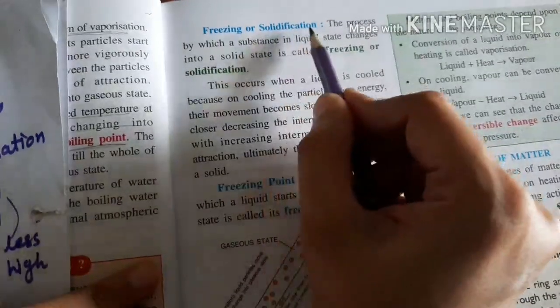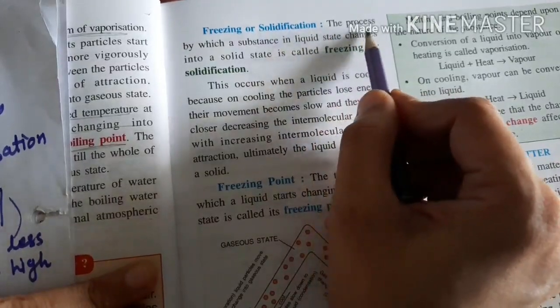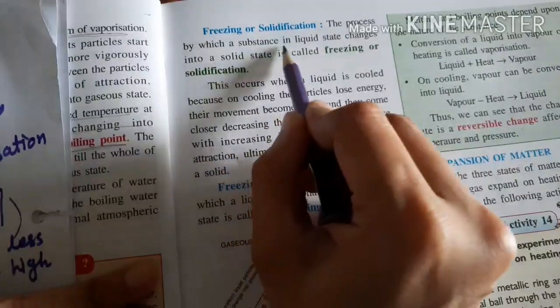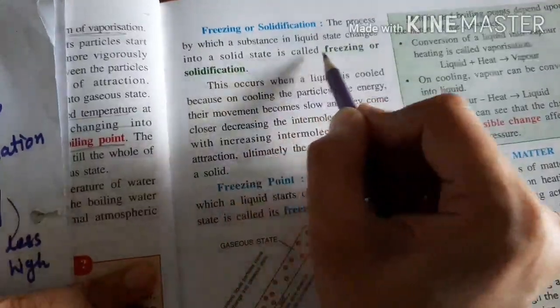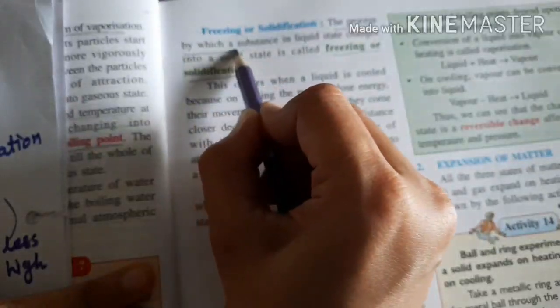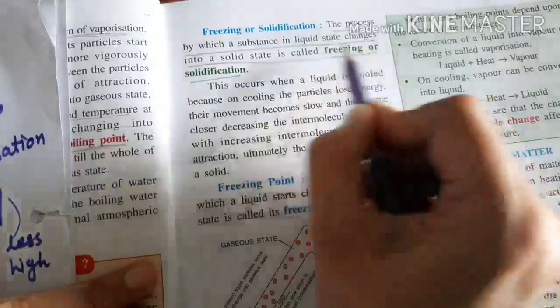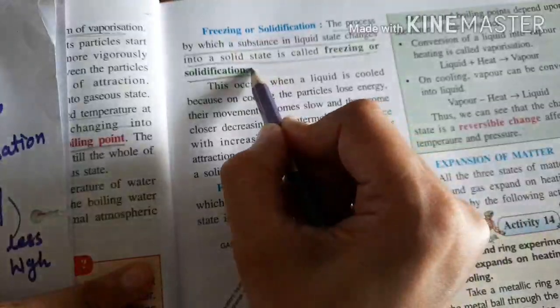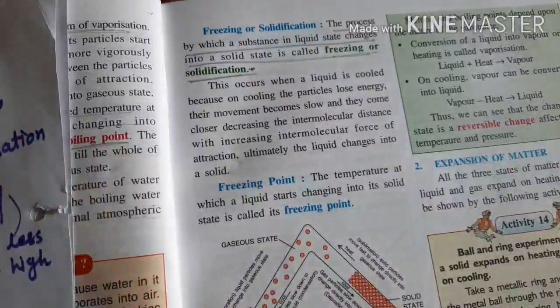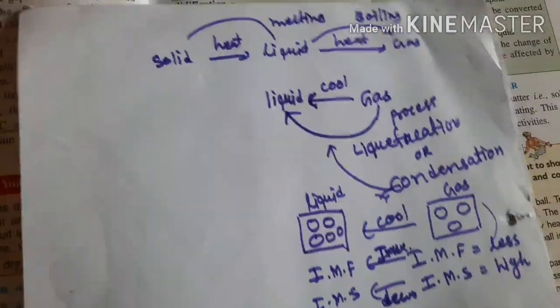Freezing or solidification. The process by which a substance in a liquid state changes into a solid state is called freezing. Underline, the process by which a substance in a liquid state changes into the solid state is called freezing or solidification. Okay, I hope you are clear about this. So now let's understand the meaning of freezing and solidification.